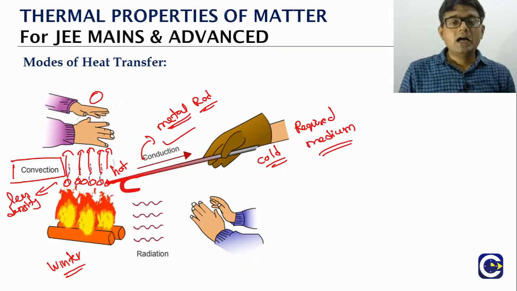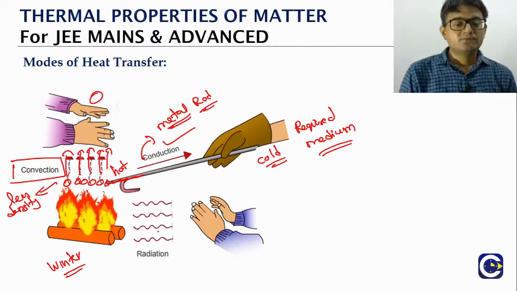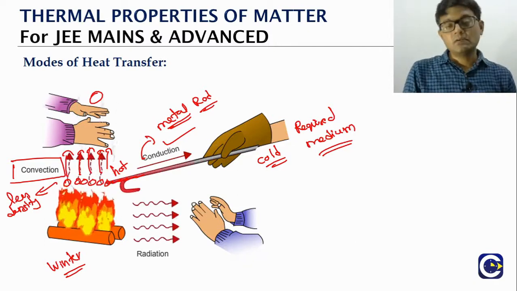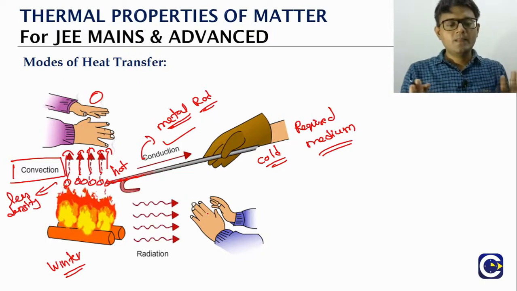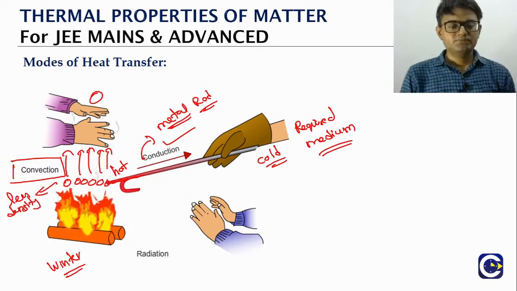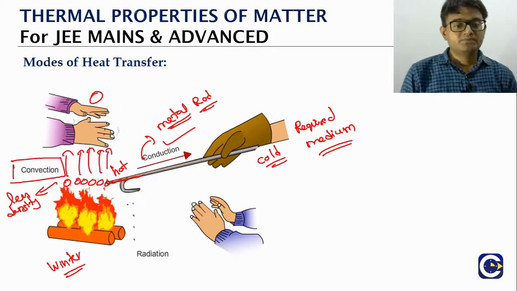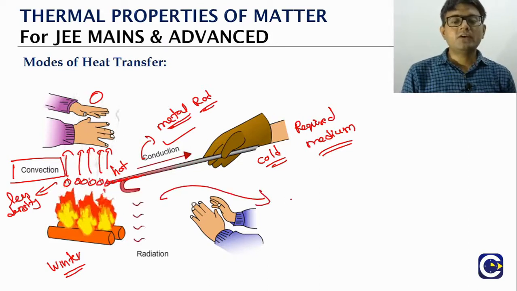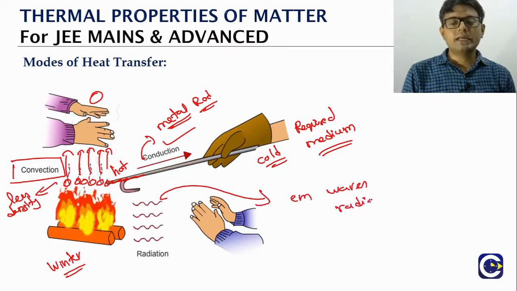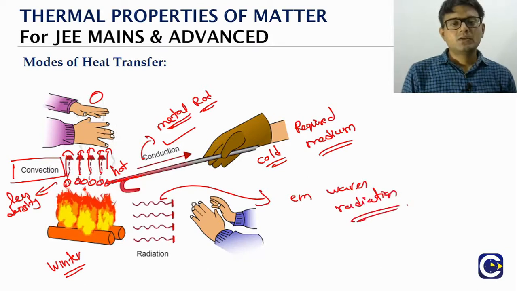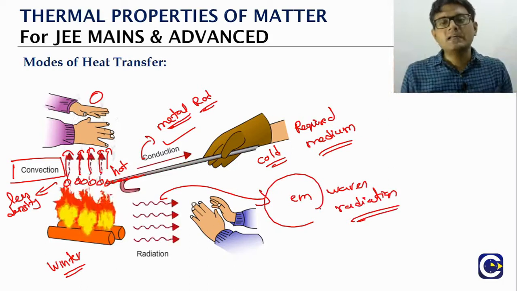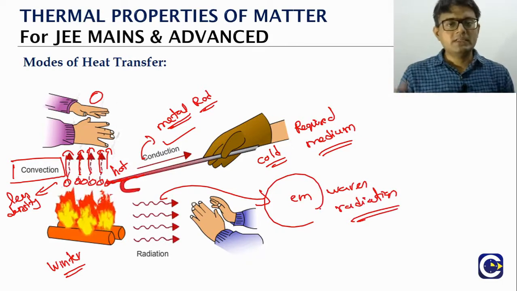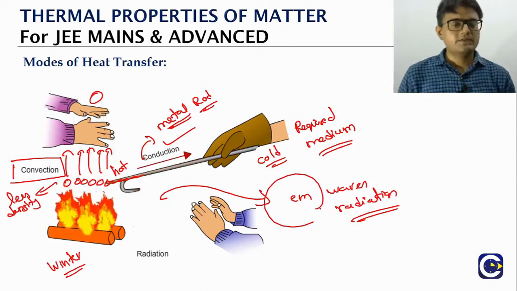The other mode of heat transfer: instead of keeping the hands just above the fire, if somebody is a little bit farther, keeping the hands almost sidewise to the fire, he will also receive the heat. He would receive the heat in the form of what we call electromagnetic waves or electromagnetic radiation. So what are electromagnetic waves? We'll study a little bit more about it in the +2. We'll have a chapter itself called electromagnetic waves.